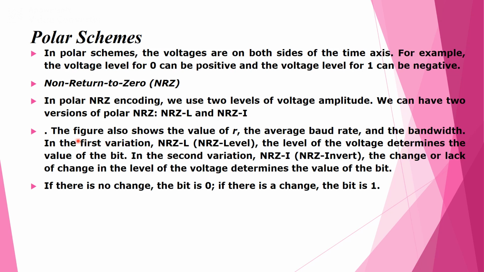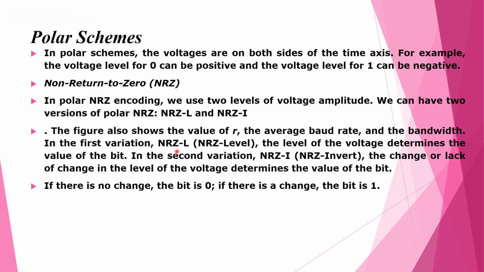Here we can have the value of R, the average baud rate and the bandwidth. In the first variation, NRZ-L, the level of the voltage determines the value of the bit. In the second variation, NRZ-I, called NRZ invert, the change or lack of change in the level of the voltage determines the value of the bit.